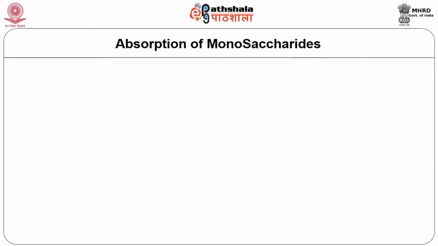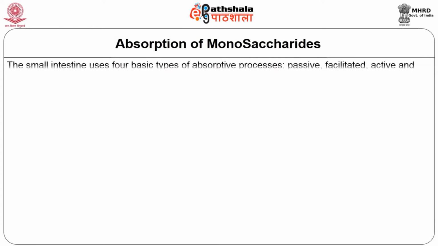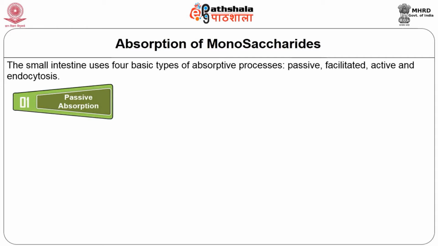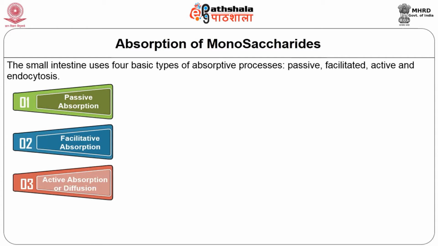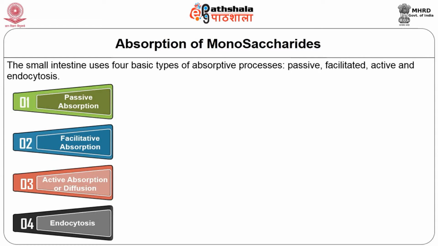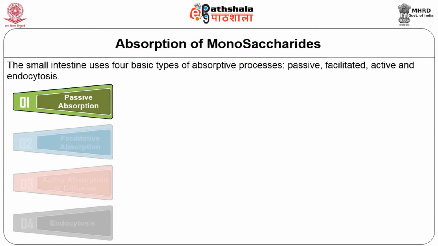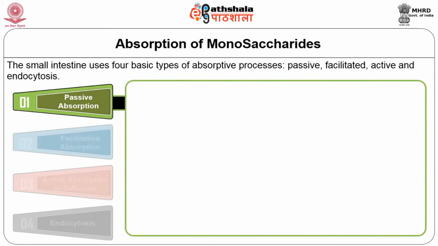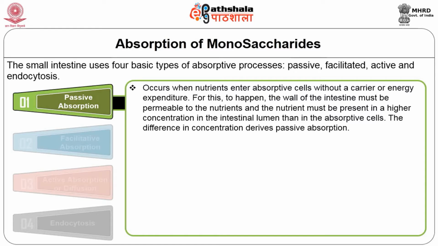Now we will see the types of absorption. The small intestine uses 4 basic types of absorptive process: passive, facilitated, active and endocytosis. Passive absorption occurs when nutrients enter absorptive cells without a carrier or energy expenditure.